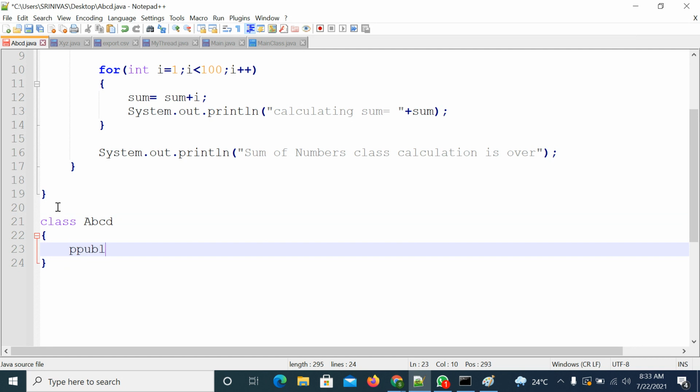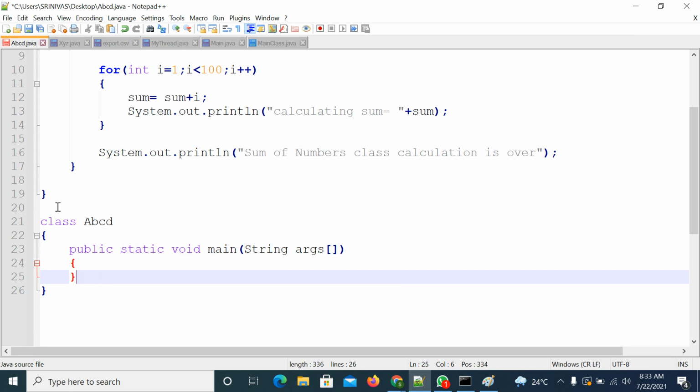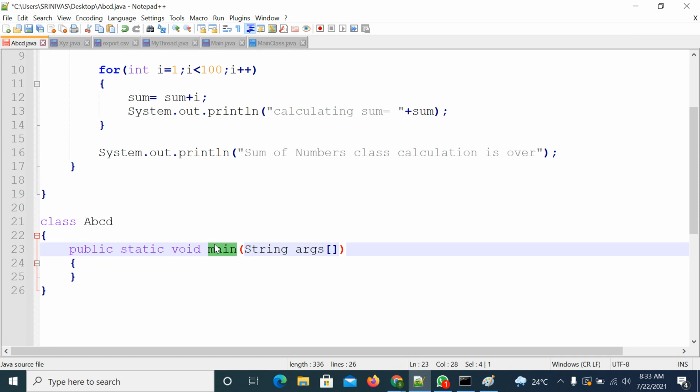In this class, I will write the main method. Consider who will execute the main method. One thread will execute the main method. In this case, I am not writing one more thread class. I am considering the main thread as one of my threads.